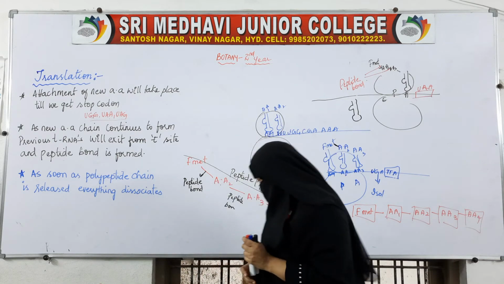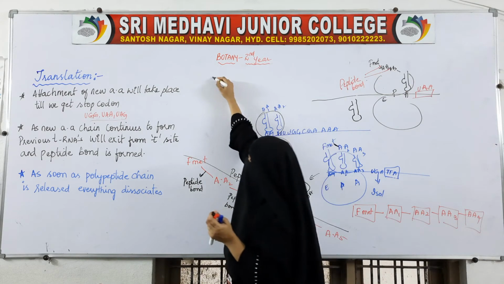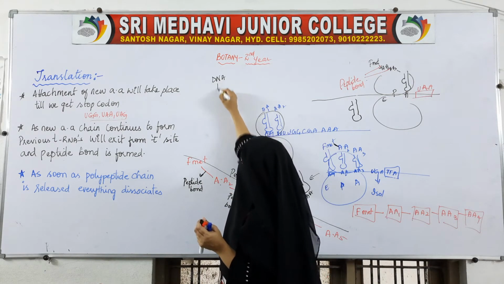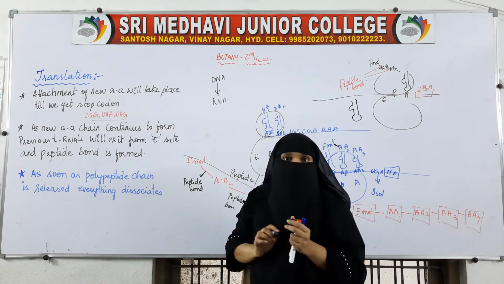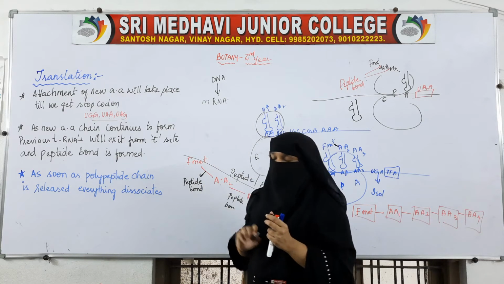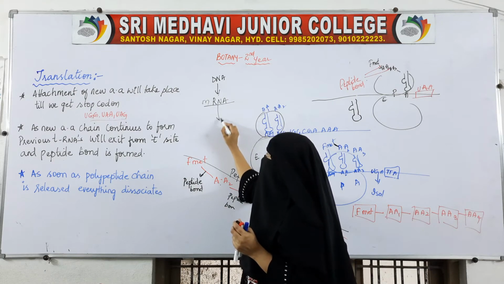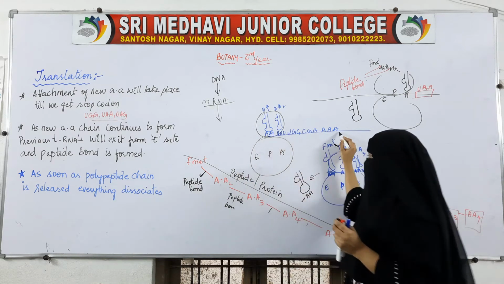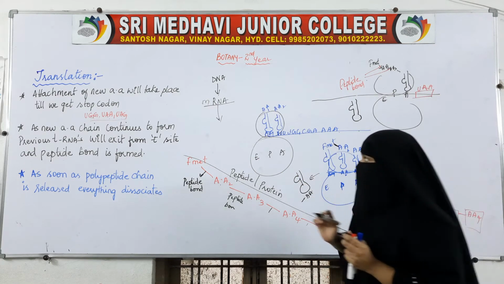So what was the actual process of how proteins were synthesized? DNA has changed into RNA, that is, a copy of RNA is formed by the DNA, which is nothing but mRNA. Whatever sequence was there on the mRNA has been translated and a protein has been synthesized.